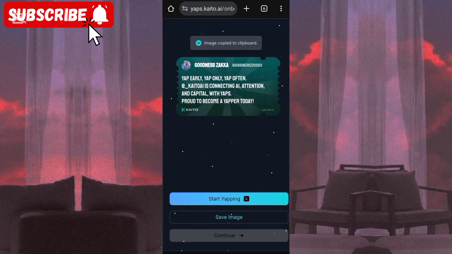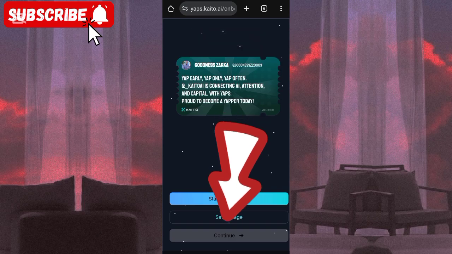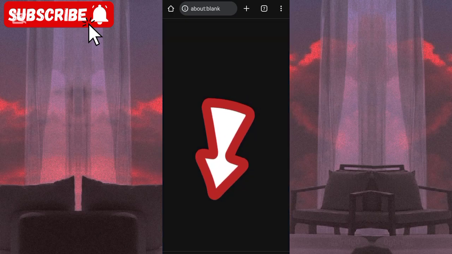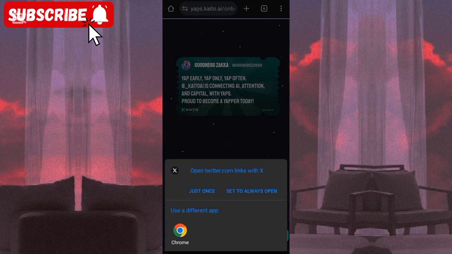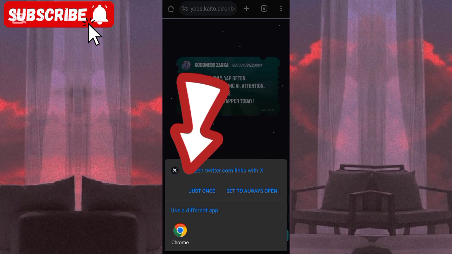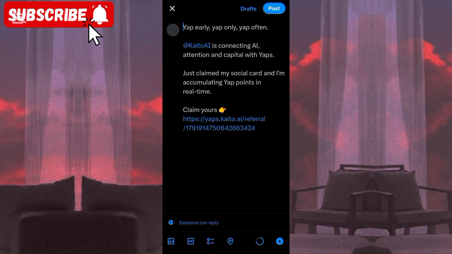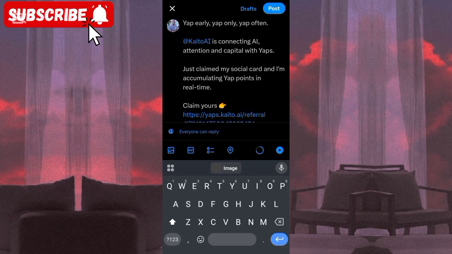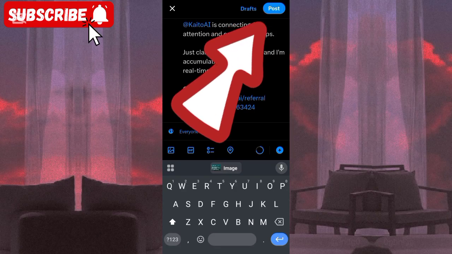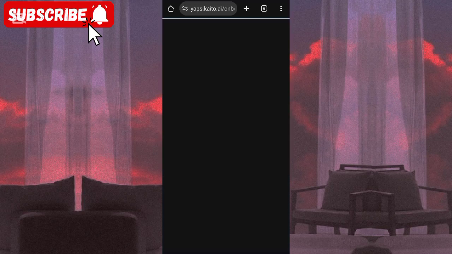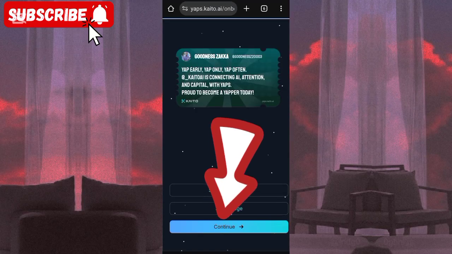Then you can either save this, you can see save image, you can click on it, then you will click on start yapping. Then it's going to take you to your Twitter account. So you click on just once. You can see I'm going to use my Twitter account, but you can use your Chrome browser. So once you come here, you can see this is your referral link. So if you want to invite someone, you can copy this invite link and send it to that person. Then you click on post. Then you will now come back and click on continue.